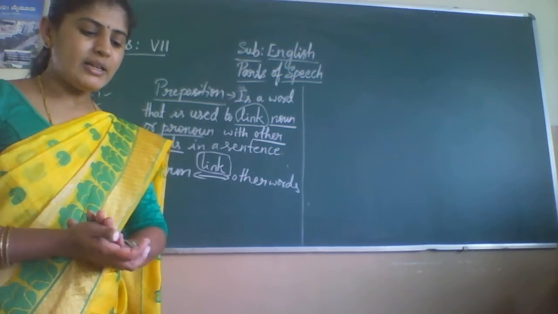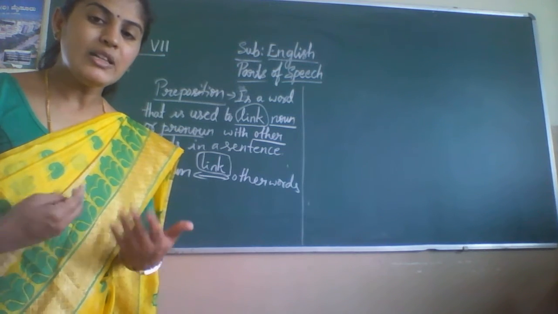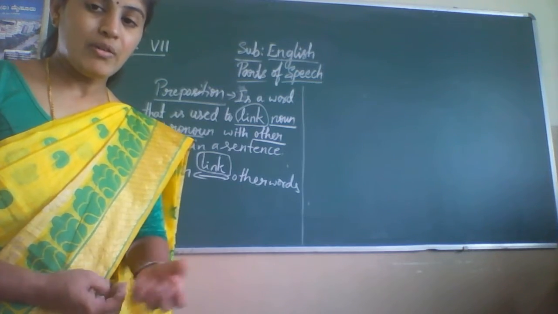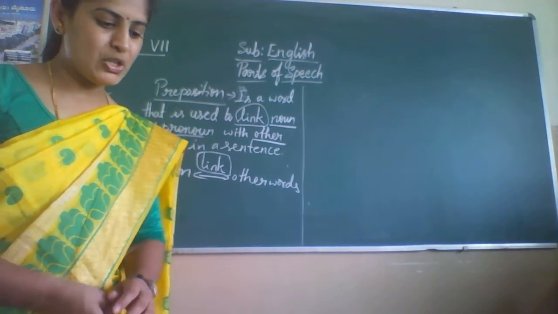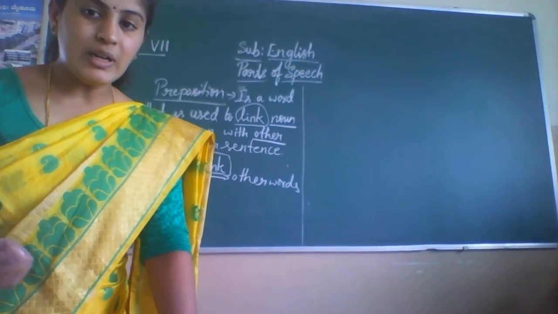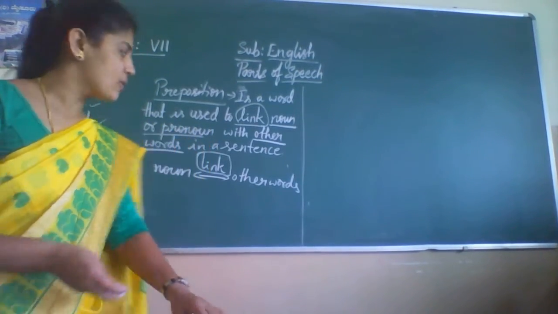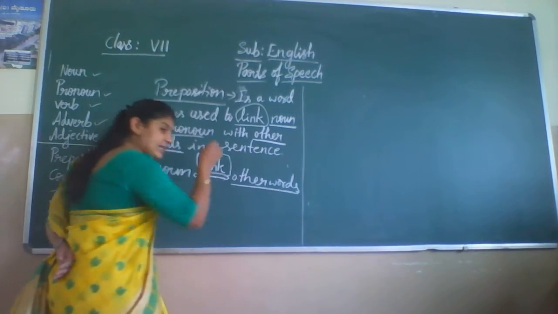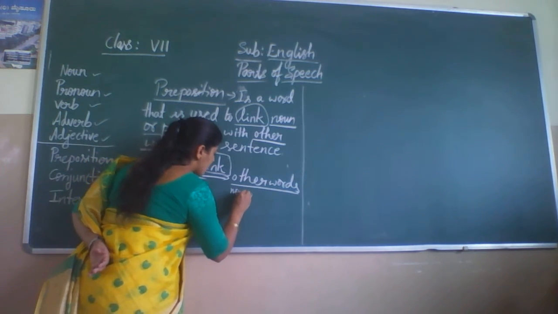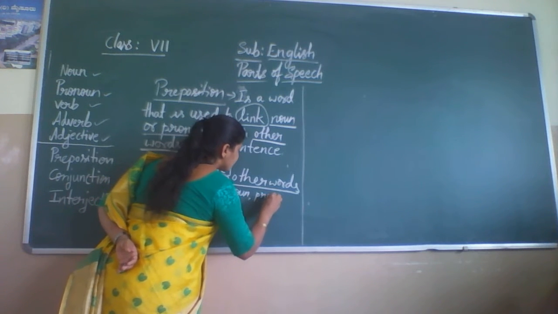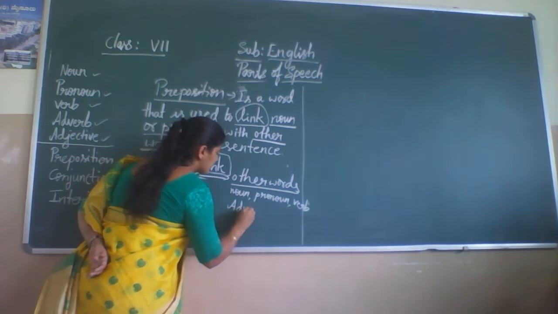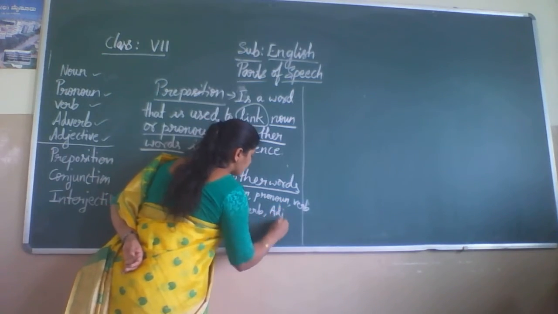And then in a sentence, what do other words refer to? What kind of words do we have along with a noun or pronoun by using a linking word or preposition? Here the other words may be noun, pronoun, verb, adverb or adjective.